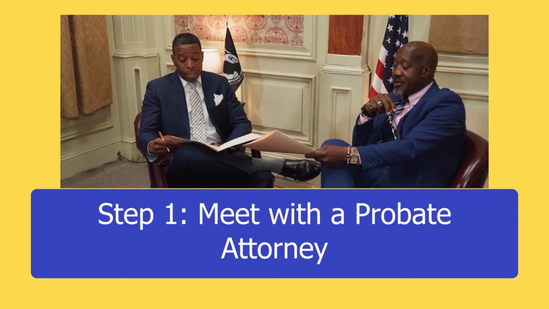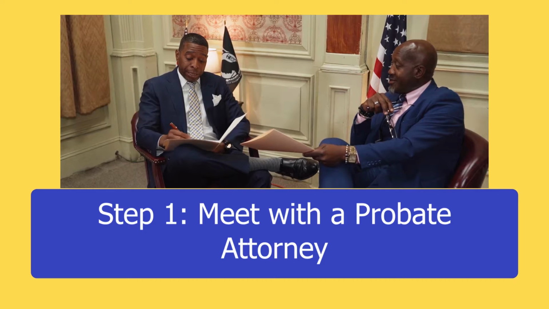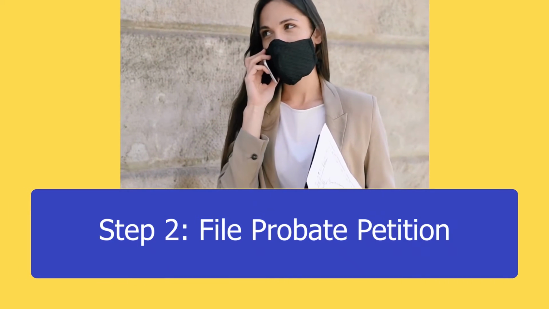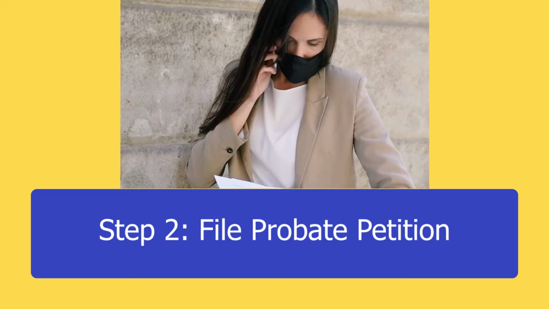Here's an outline of the most common steps in a probate. First, you'll meet with a probate attorney to discuss your case. We created a tutorial on how to prepare for your initial consultation with a probate lawyer. There is a link to it in the description for this video. Second, file your probate petition. About 2 to 3 weeks after you've hired a probate attorney, they will draft and file the appropriate probate petition and supporting documents at the probate court in the county where the decedent was a resident.